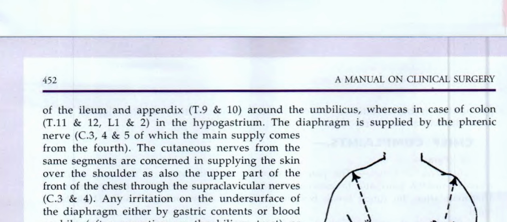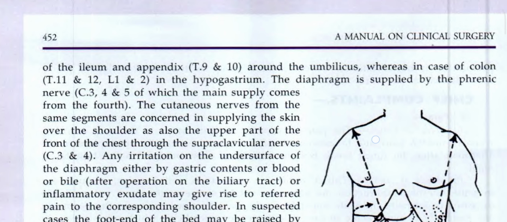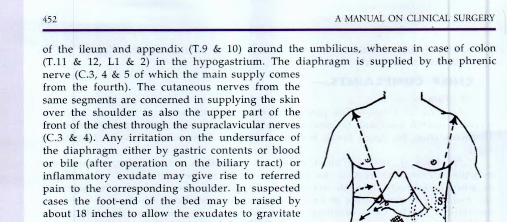The diaphragm is supplied by the phrenic nerves C3, C4 and C5, of which the main supply comes from the fourth. The cutaneous nerves from the same segments supply the skin over the shoulder, as also the upper part of the front of the chest, through the supraclavicular nerves C3 and C4.